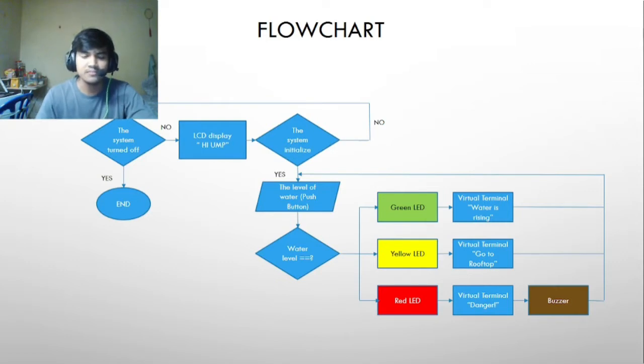And the last one, if the water level reaches push button 3, which is our last water level sensor, the red LED will turn on, and the virtual terminal will display danger, and at the same time the buzzer will turn on also. So that is our flowchart. And for the next presenter, I will pass to Hadif.